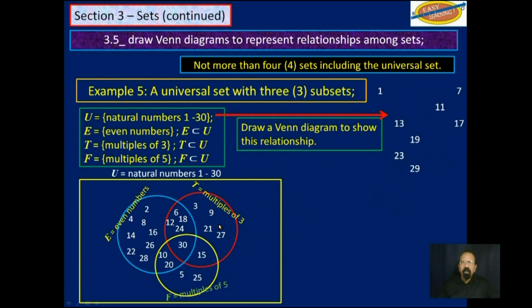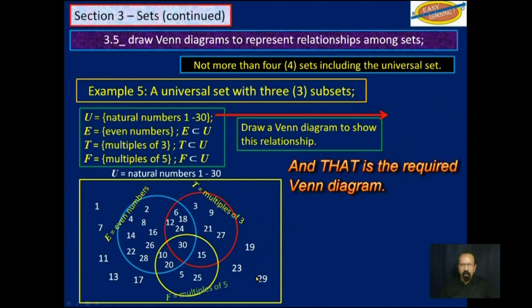So now we have fit all the elements in those circles that are in the universal set. These that are left out here, we'll fit them outside of those circles, but within the yellow box. So we move 1, put it there, and 7, and then 11, and 13, 17, 19, 23, and 29.